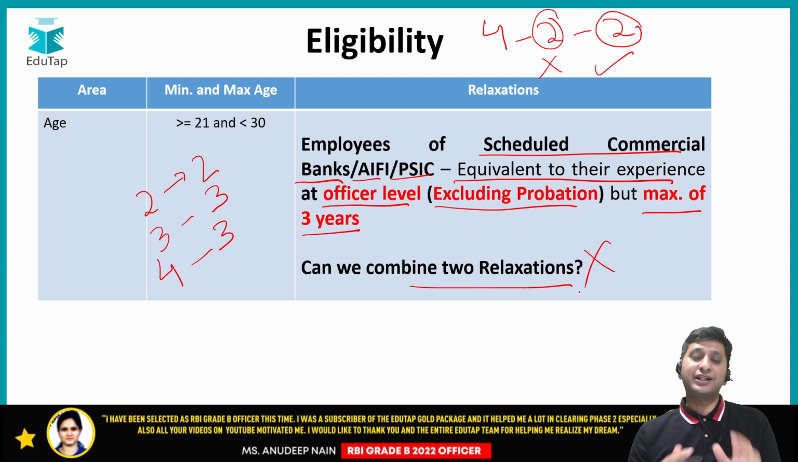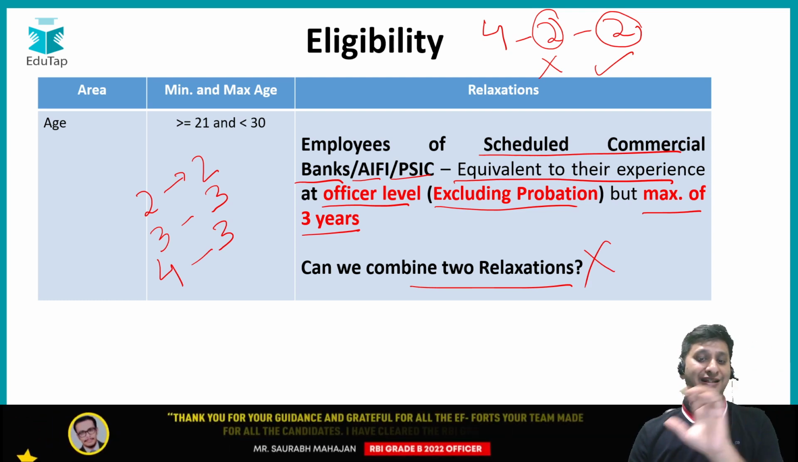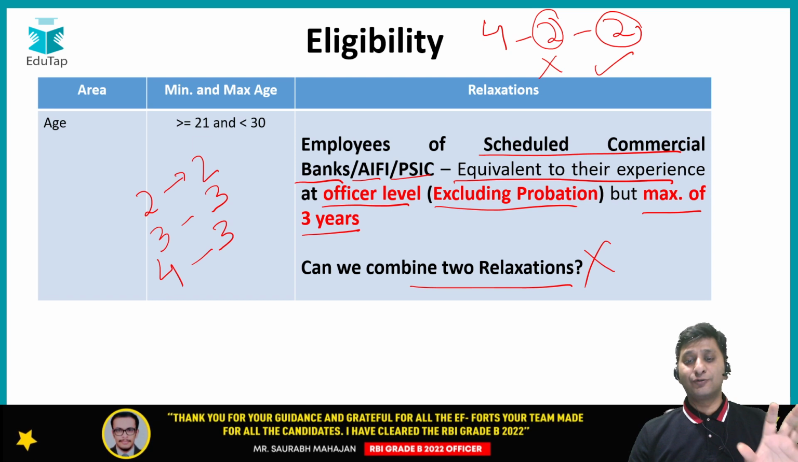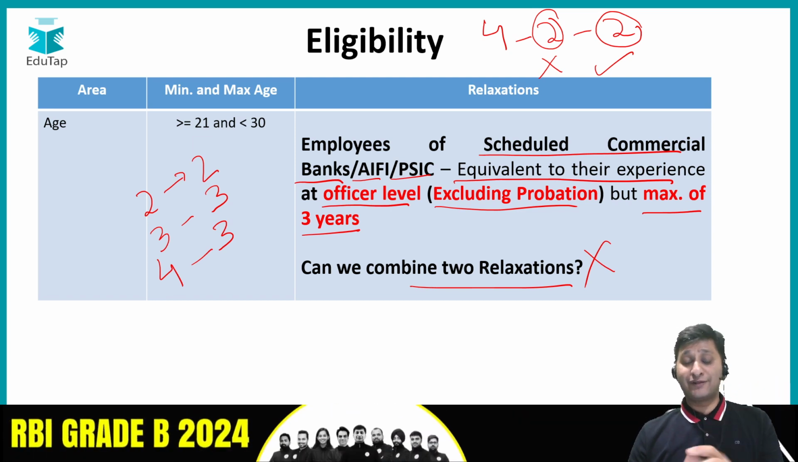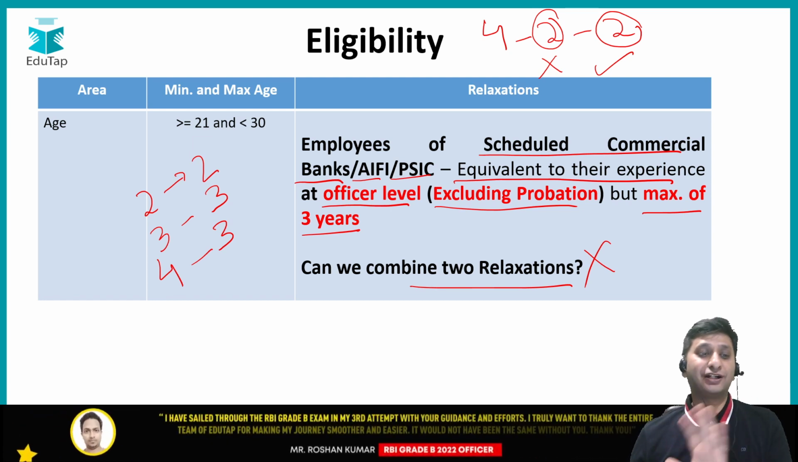You cannot make it cumulative. You have to either offer the previous one or this one, but these cannot be combined together. So please take care. Please understand this point. This is very, very important for you. Otherwise, I've seen people preparing and in the end realizing कि वो तो eligible ही नहीं थे. तो ऐसा scenario मत पैदा होने दीजिएगा.